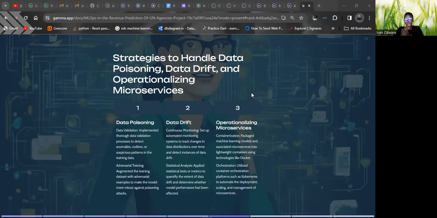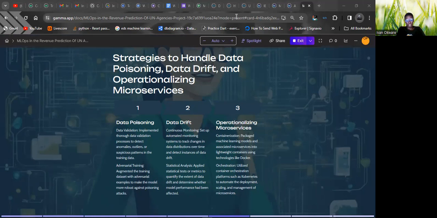We set up automated monitoring systems to track changes in data distributions over time and detect instances of data drift. Same thing with operational microservices. We containerize this, as I talked about the trend of containerization, where the machine learning models are packaged, associated with microservices, into lightweight containers using technologies like Docker. I don't have so much information about Docker right now.